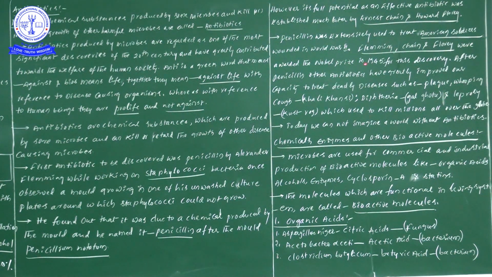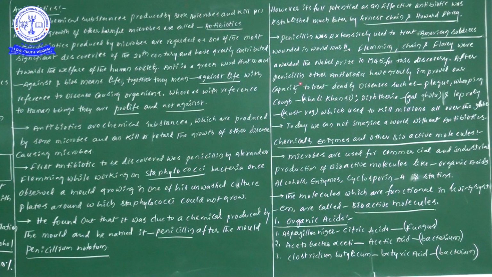So there are Fleming, Chain and Florey. First of all, Alexander Fleming, and Chain is nothing but Ernest Chain, and Howard Florey. These three members were awarded the Nobel Prize in 1945 for this discovery. So that is a point, and sometimes they ask this in the NEET examination, so try to concentrate there.